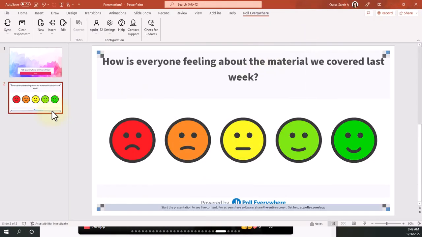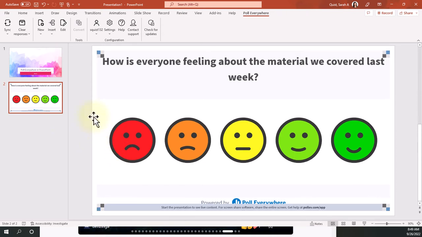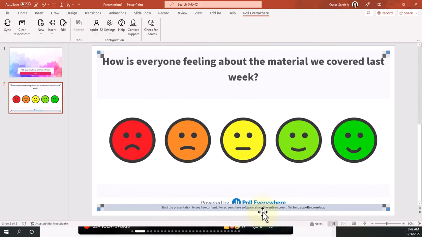So now you can see that that poll is the next newest slide in my PowerPoint. And when you have a Poll Everywhere slide, you will know because you'll have these gray and blue squares in the corner. And they'll always remind you that you need to start the presentation to see live content. And if you're on Collaborate, it's very important that you share your entire screen when you go into sharing mode to ensure that Poll Everywhere will work properly for you.